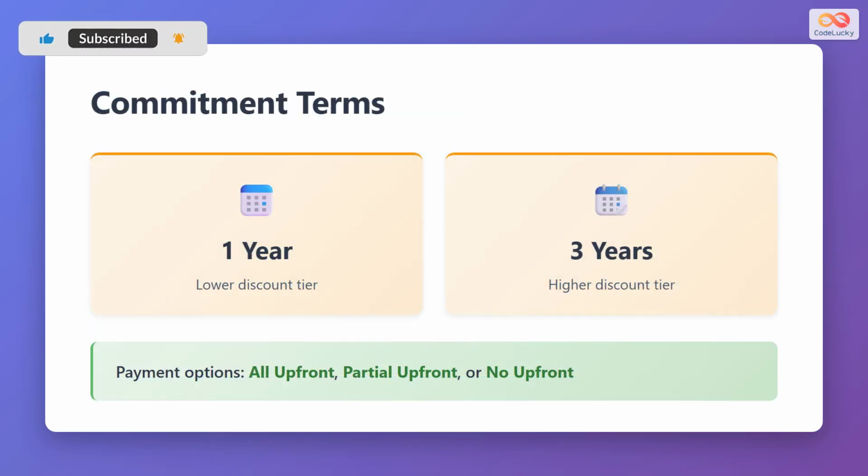Savings plans offer 2 commitment term options. You can choose a 1-year term with a lower discount tier or a 3-year term that provides higher discount tiers. Additionally, AWS provides flexible payment options to suit different financial strategies. You can pay all upfront for maximum savings, partial upfront for a balance between upfront cost and savings, or no upfront with the entire commitment paid monthly.